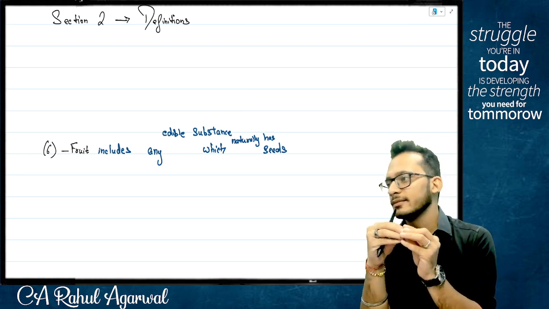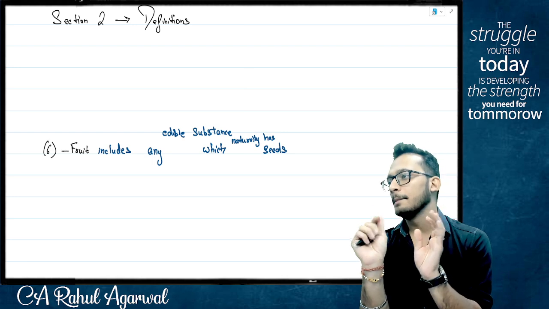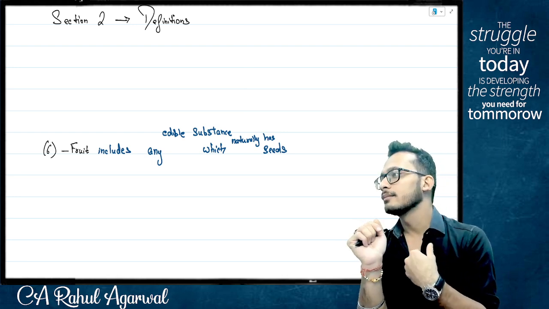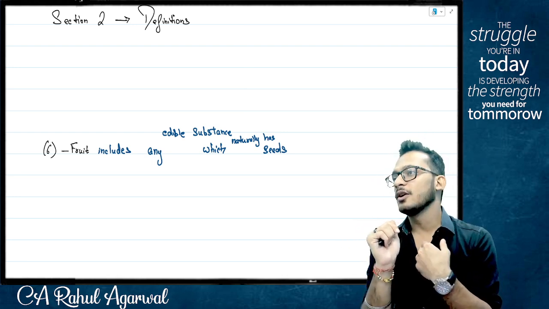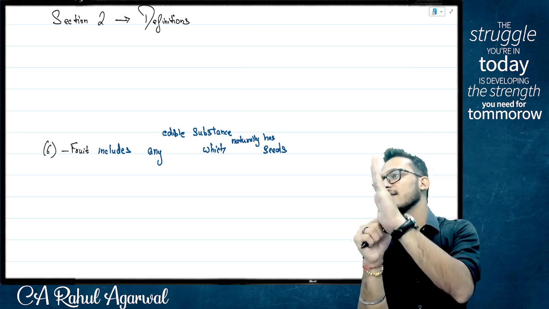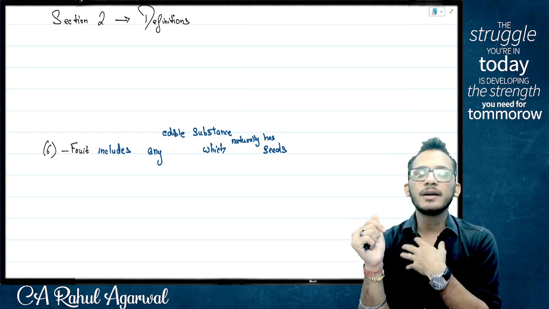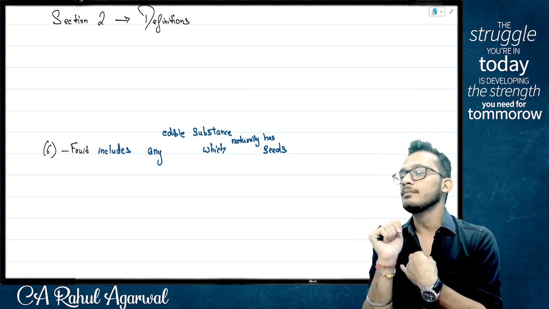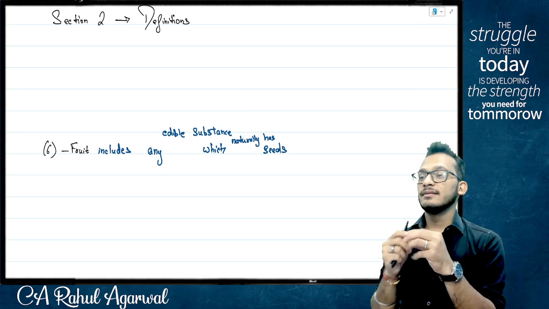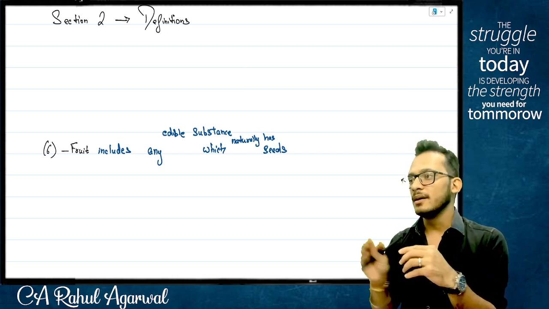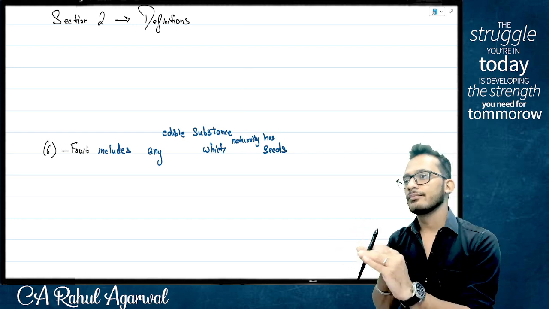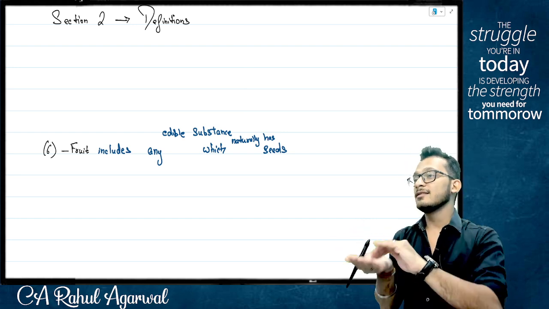Now here is where the issue starts. The definition looks good, but my answer is still not solved, because I went to the market and I came and told, if you have a seed, it's a fruit. But I am not interested in tomatoes and chilies, which is where you have to understand how a definition works, people. Definitions are always given in a generic sense, and then specifics are added.